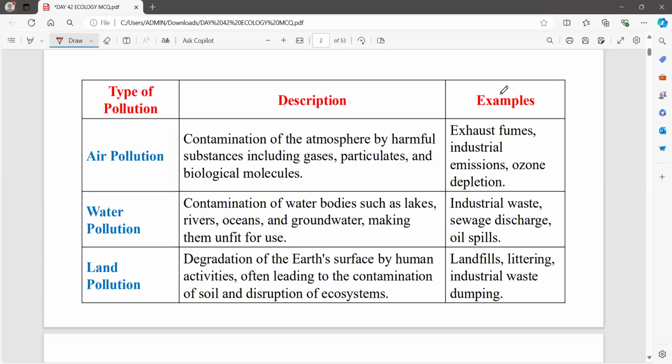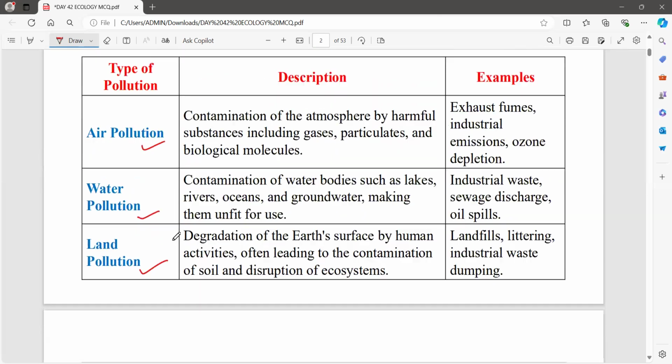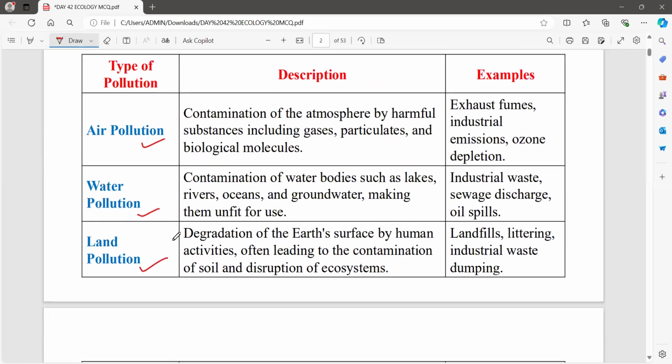Okay. Today we are going to discuss pollution, environmental pollution. How many types of pollution are there? There is water pollution, air pollution, land pollution, noise pollution, radioactive pollution, and thermal pollution. So these are all the pollution types we have.